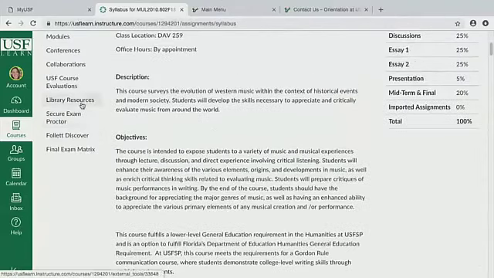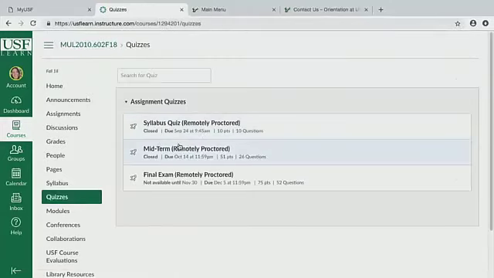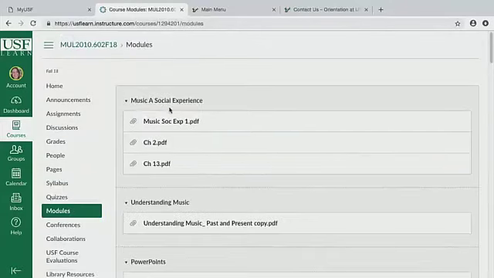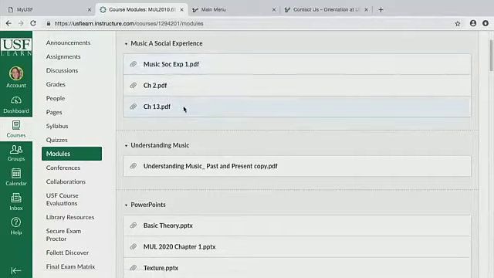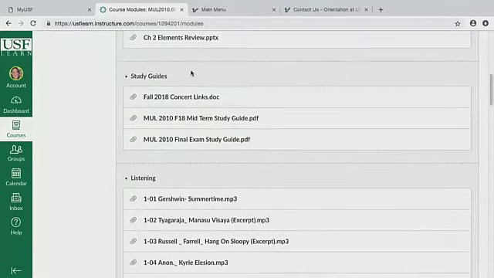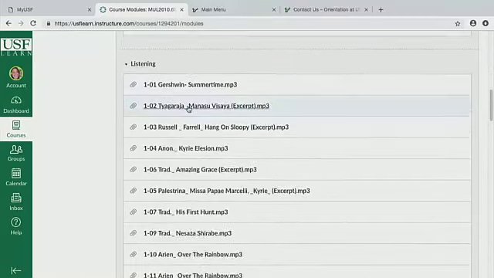And for quizzes, sometimes your professor will put all of the quizzes on here, so you can see I had a syllabus quiz, my midterm, and my final. For modules, you're going to find all of the PDFs that I've got due, the book that I have, PowerPoints that we went through in class, study guides for the final exams, midterms, any concert links that we had to go to, and just listening guides, things like that.